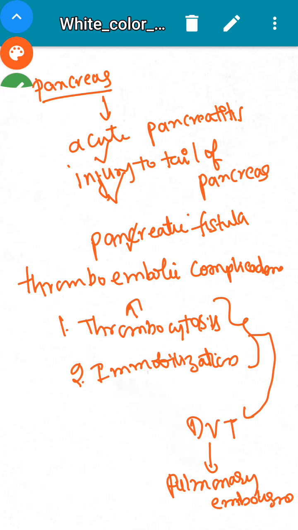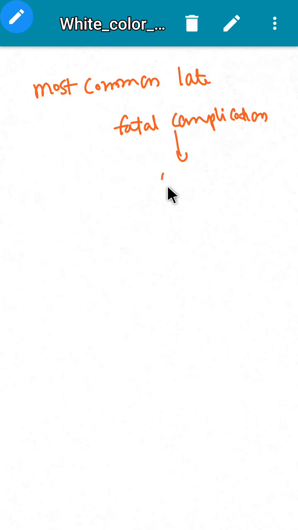These are the complications. And one more is the most common late fatal complication, which is OPSI.